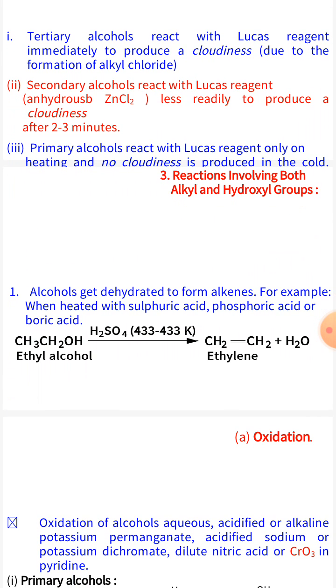Tertiary alcohols react with Lucas reagent immediately to produce cloudiness due to formation of alkyl chloride. Secondary alcohols react less readily, producing cloudiness after 2 or 3 minutes. Primary alcohol reacts with Lucas reagent only on heating. No cloudiness is produced in cold.